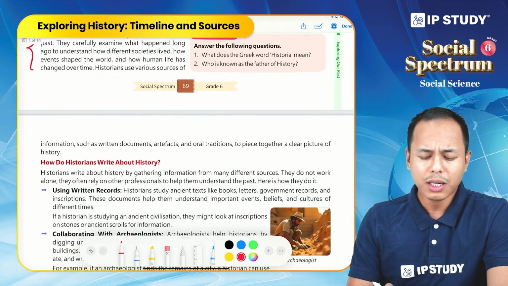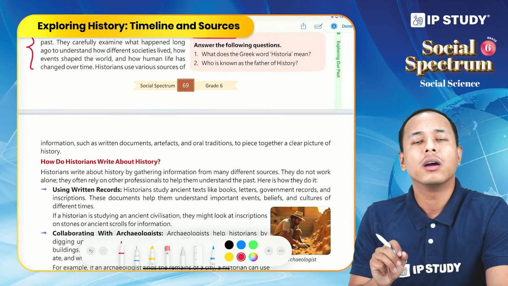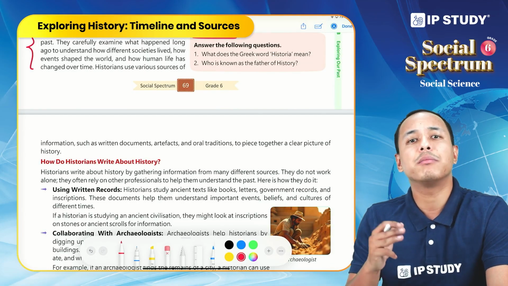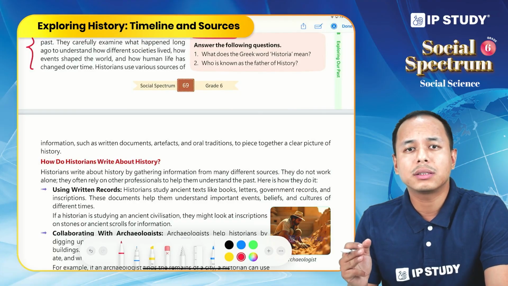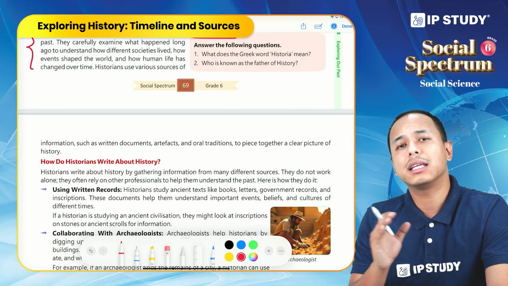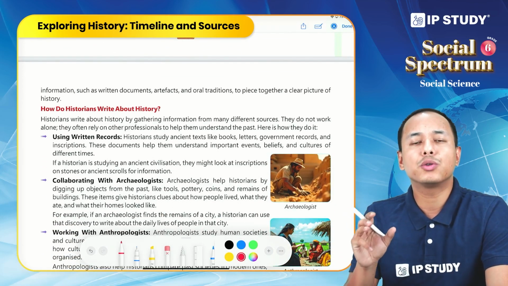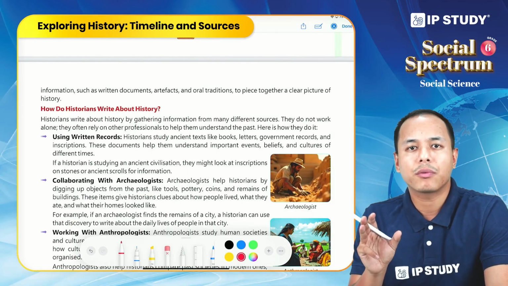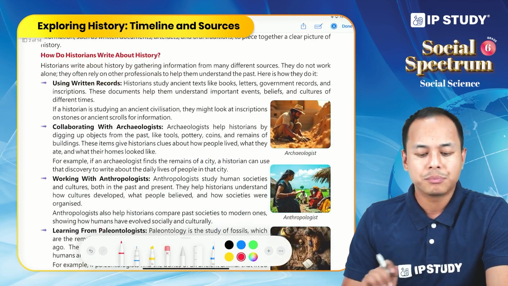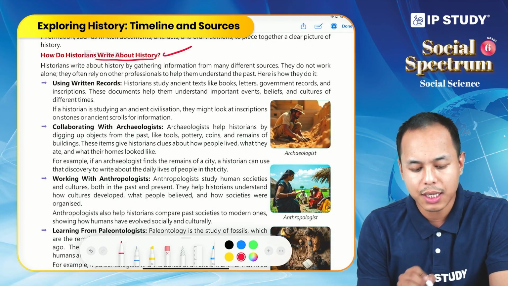In the study of history, historians use various sources such as written sources. It can be books, journals, court chronicles, autobiographies of kings or biographies of kings, anything. And they piece together different sources to create a blueprint or impression of the cultural and social life of people in the past. Now let us see, how do historians write about history?